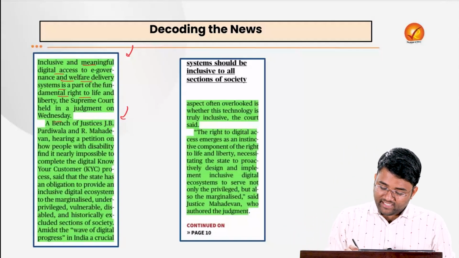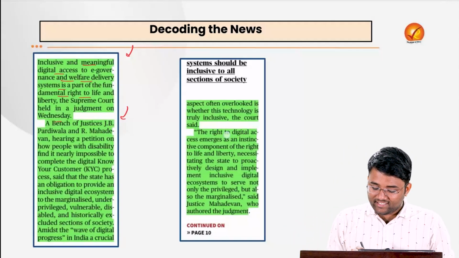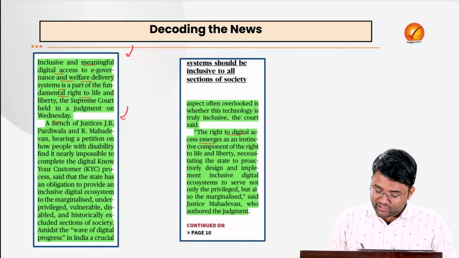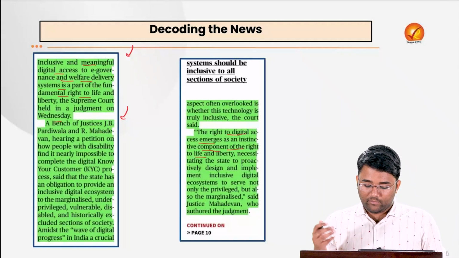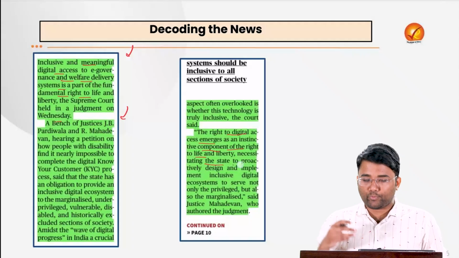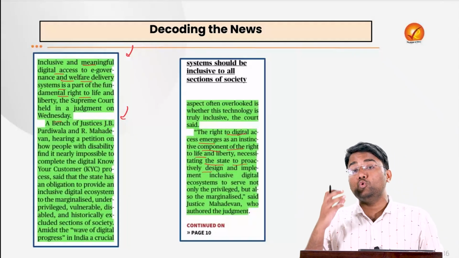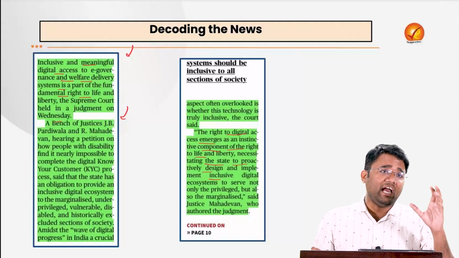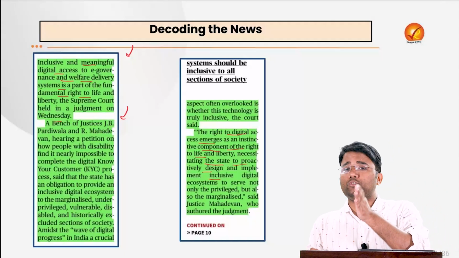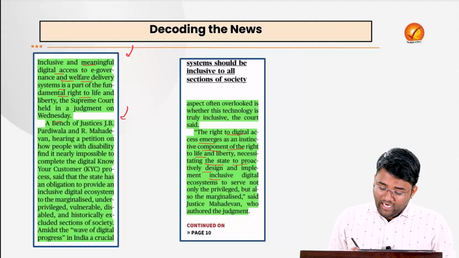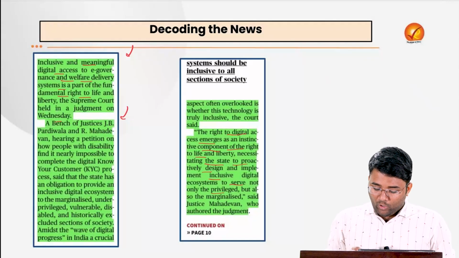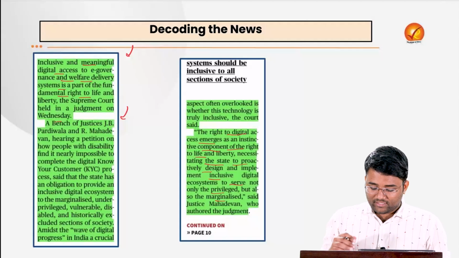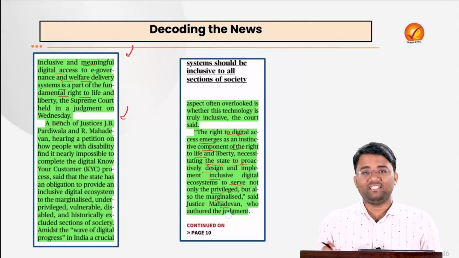Also, the bench says that the right to digital access emerges as an intrinsic component of the right to life and liberty, necessitating the state to proactively design and implement an inclusive digital ecosystem which can be respectful even to people who are disabled. And this will serve not only the privileged but also the marginalized. This was said by Justice Mahadevan, who authored the judgment.